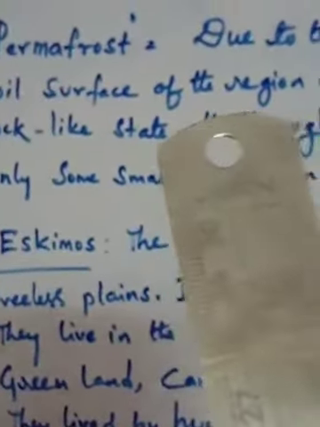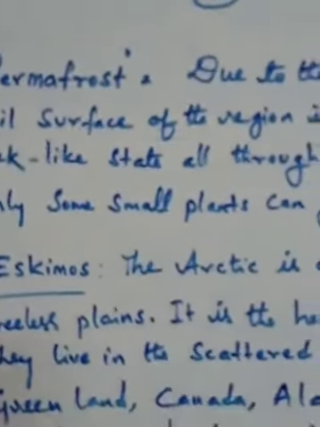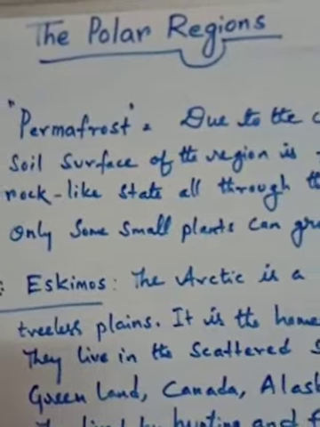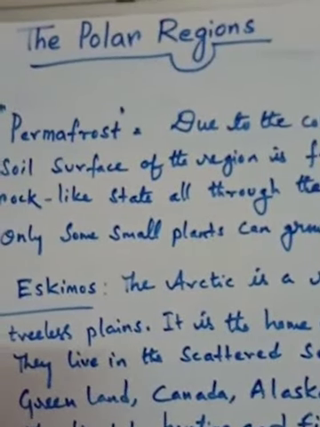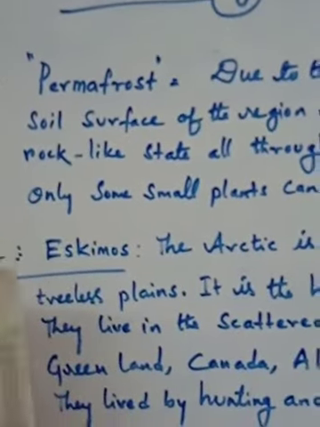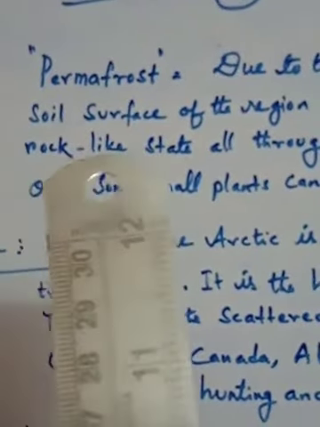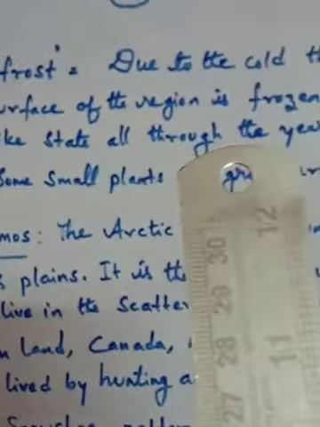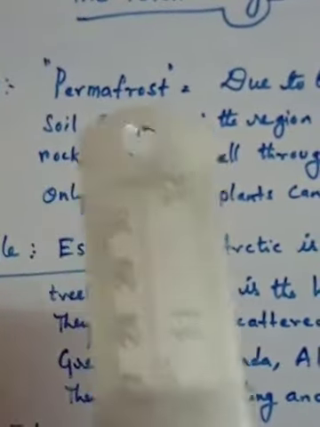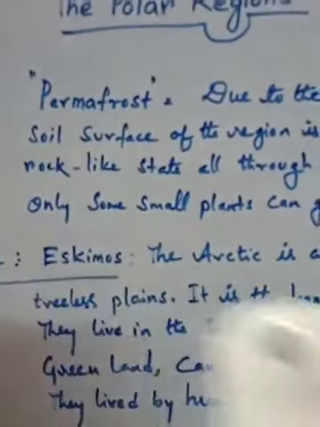Permafrost means in these seasons this region is completely covered with ice. It looks like a rock-like state through the year. In these conditions we call it permafrost.